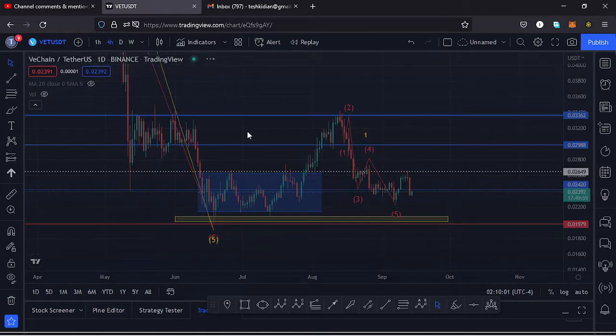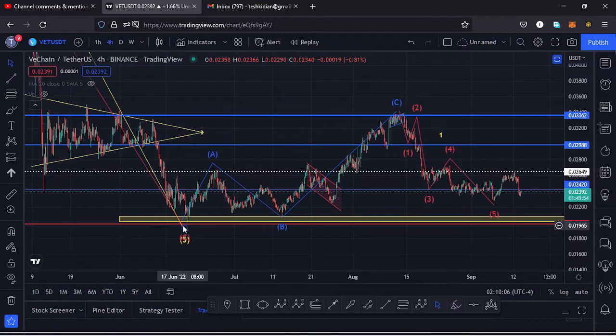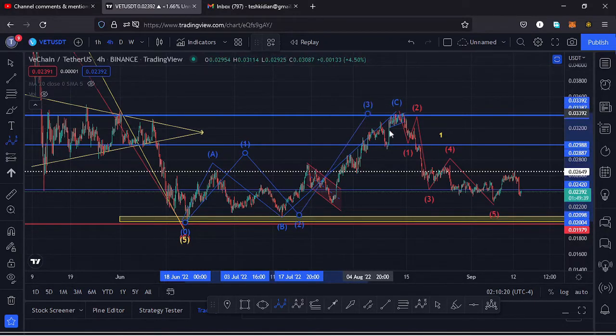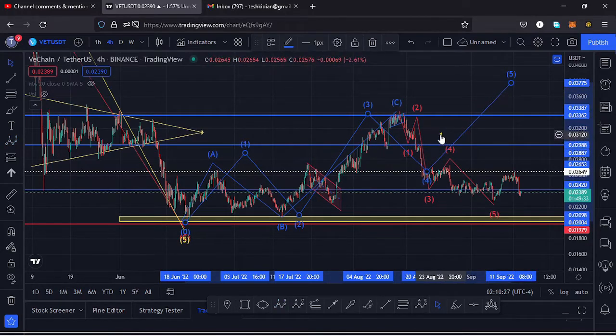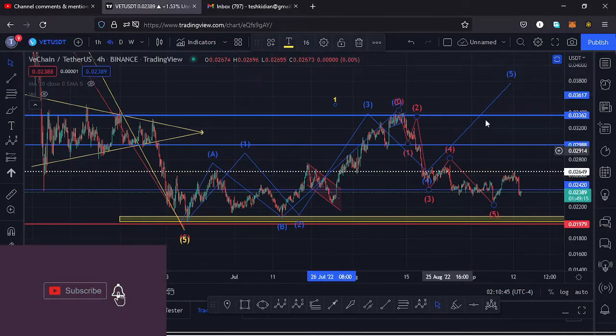If I jump to the 4-hour chart for further analysis, here on the 4-hour chart, after making our low at around the $0.02 mark, we had been seeing higher prices in this movement right here, and in my previous videos I was terming this movement to the upside as an Elliot wave structure, having that as the wave 1, then we saw a wave 2, then a wave 3, then I expected a retracement to the lower side in the formation of a wave 4, then continue pushing higher in the formation of a wave 5 to complete a higher Elliot wave count 1.